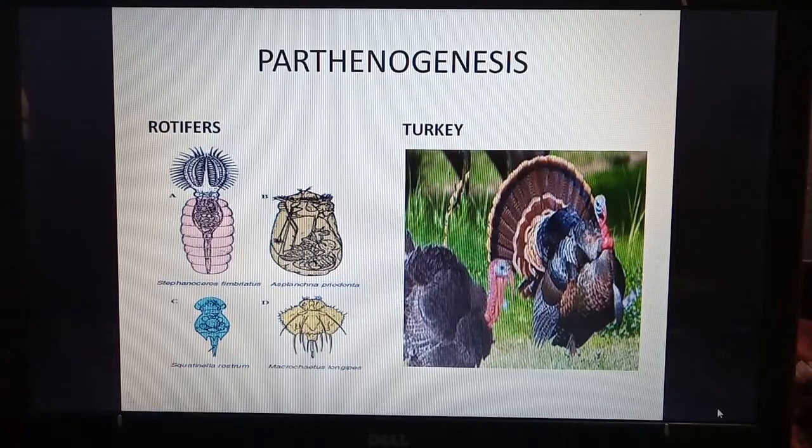They have some unique characters. One of them is the rotifer. As you can see in the diagram, these organisms have one thing in common. They have thread-like structures surrounding the head. They are ciliated tufts around the mouth. Another organism is the turkey. It is a bird in which parthenogenesis is present.